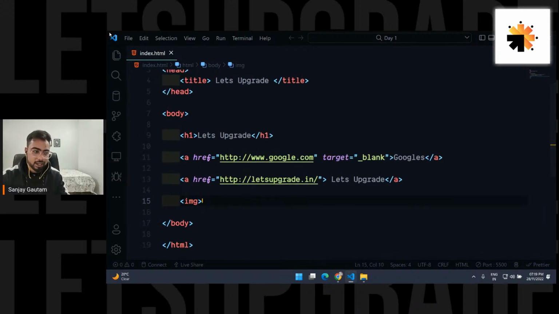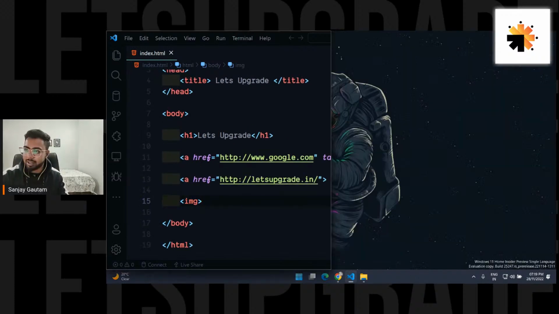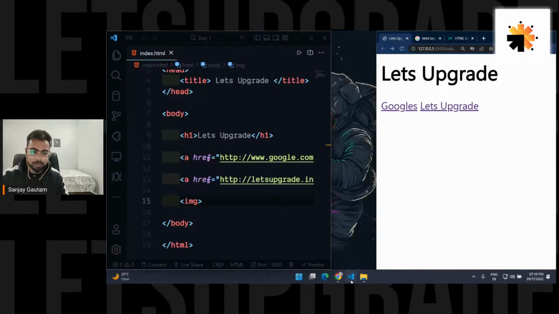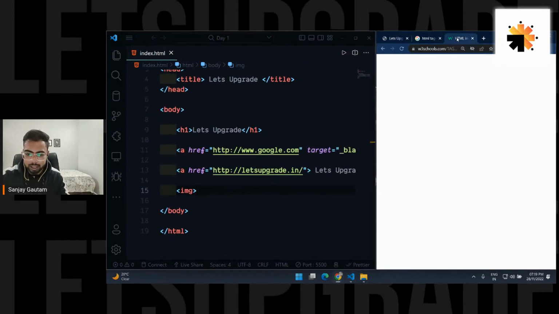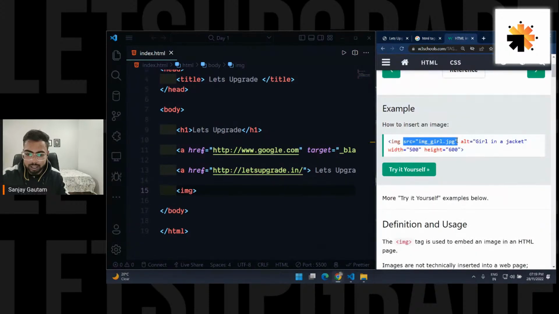Okay, save it, and let's see if we are getting an image or not. Let's put it here, next to our code editor. Okay, so we are not getting any image. So how is it going to work? Let's look at the website to see what it says. You have to mention the source attribute. There's an attribute called src, and here you have to mention the path of the image that you want to put here.